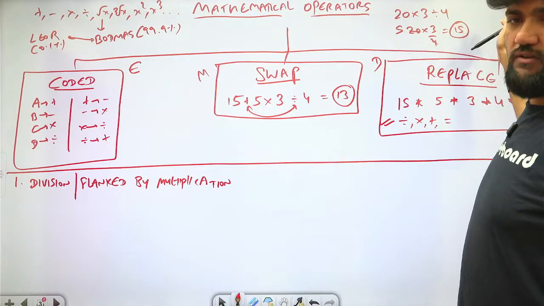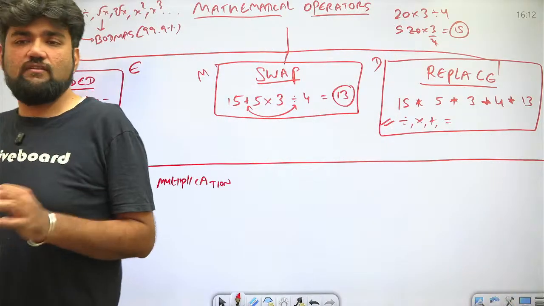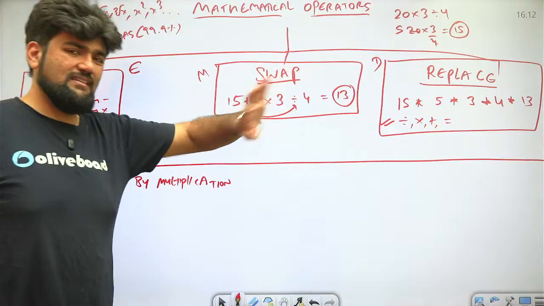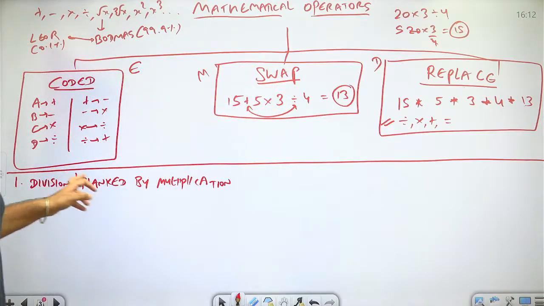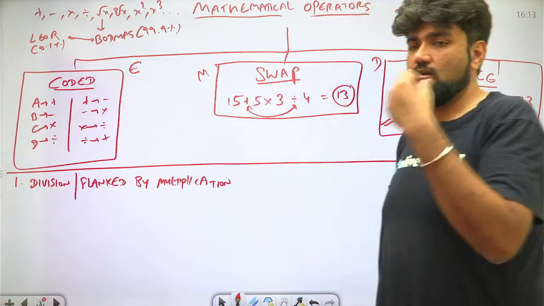Proceeding further in the question. Then you have to be careful if it is flanked by multiplication. If your division sign is alone, that means near it is either plus or minus, then it is fine. But if a division has a multiplication sign next to it, then you will have to be careful. Just check if it is getting cancelled or not.